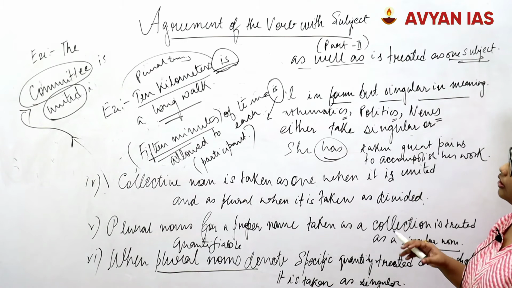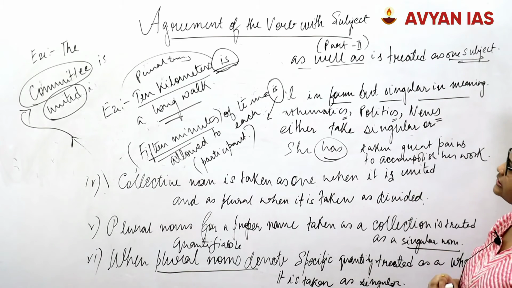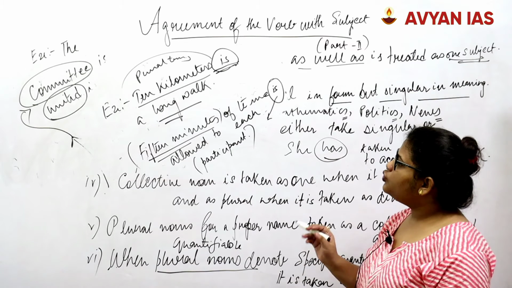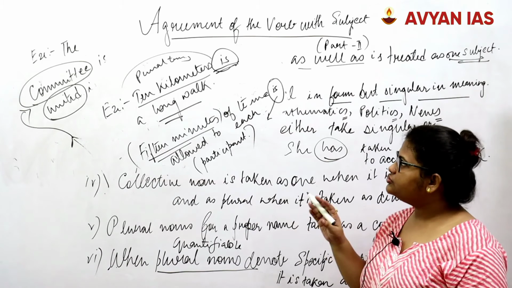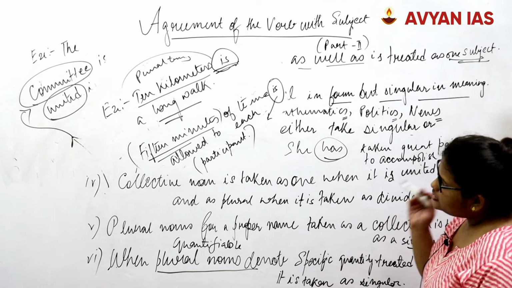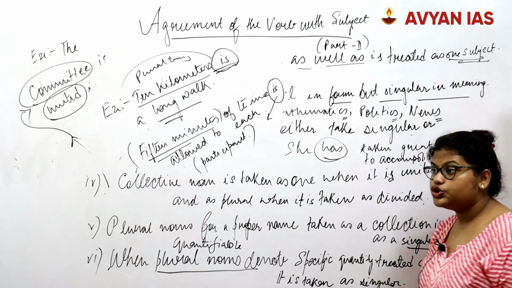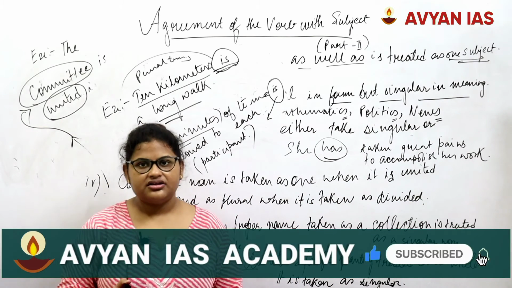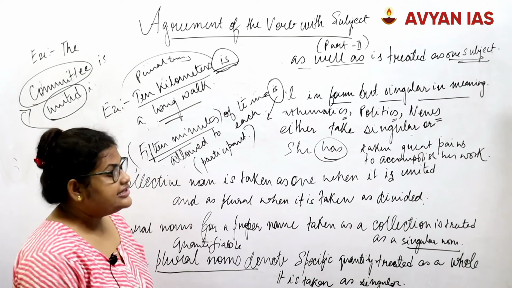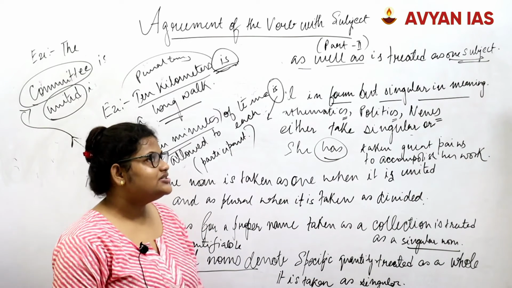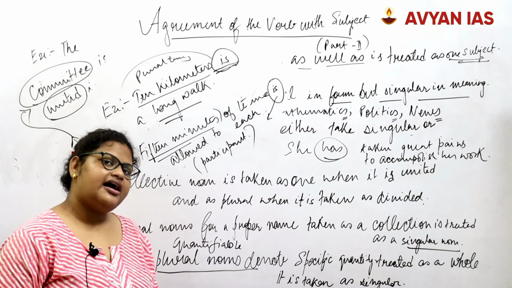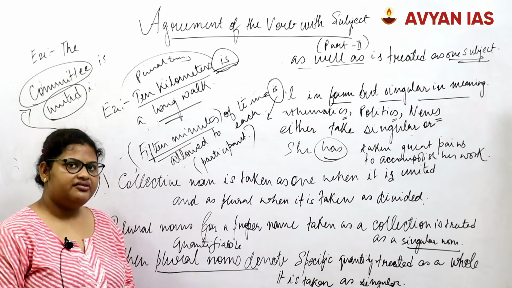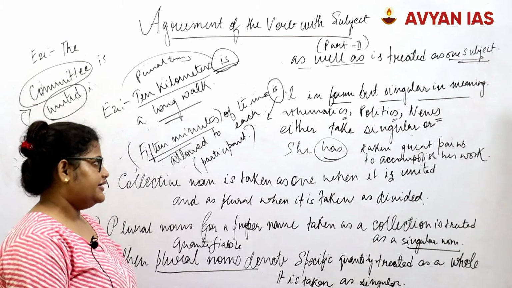So we have dealt with the remaining rules from our last class, and now we'll do a quick recap of all the rules that we did for today. The first rule that we did was: the words which are joined by with or as well as will be treated as one singular noun. The second rule that we dealt with was: the word pains or means can either take a singular form or a plural form. Both are right. You can use any of them accordingly.